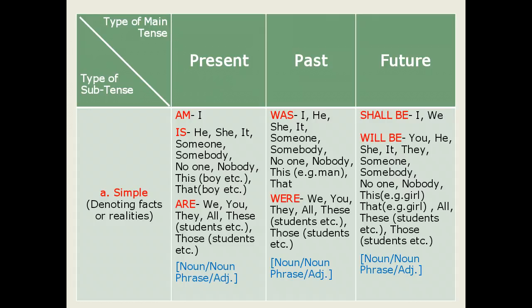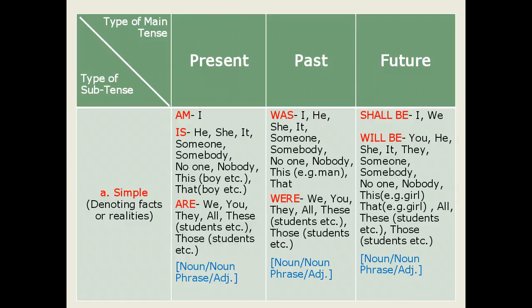The simple tenses have three functions. Those three functions are to denote facts or realities. The second function is to denote possession or ownership, and the third function is to denote actions. In the simple present tense denoting facts or realities, there are three verbs: am, is and are.